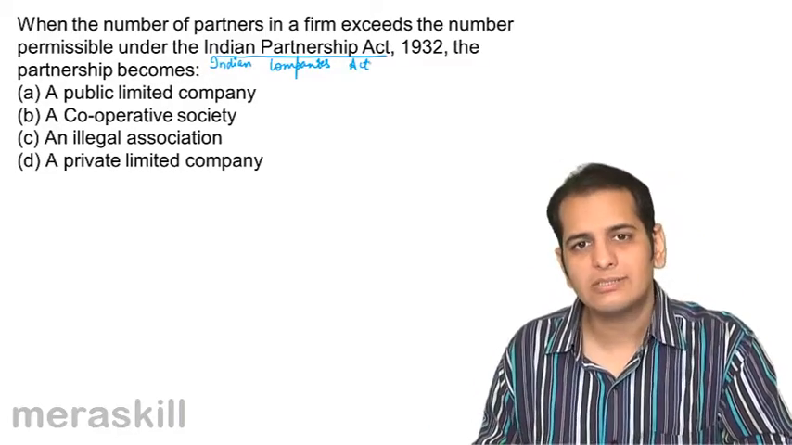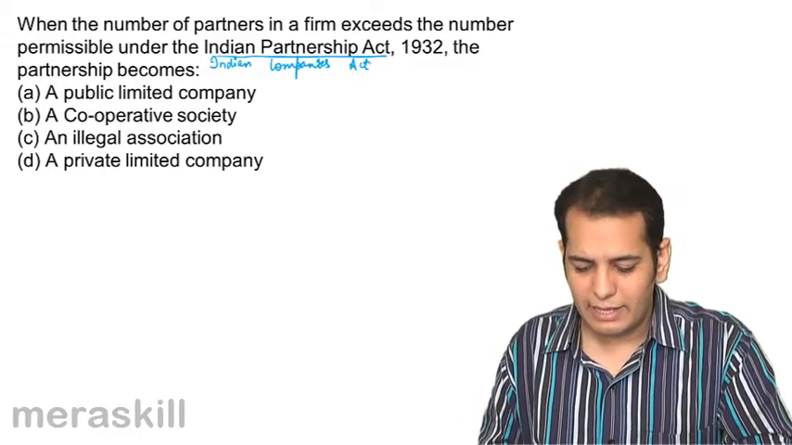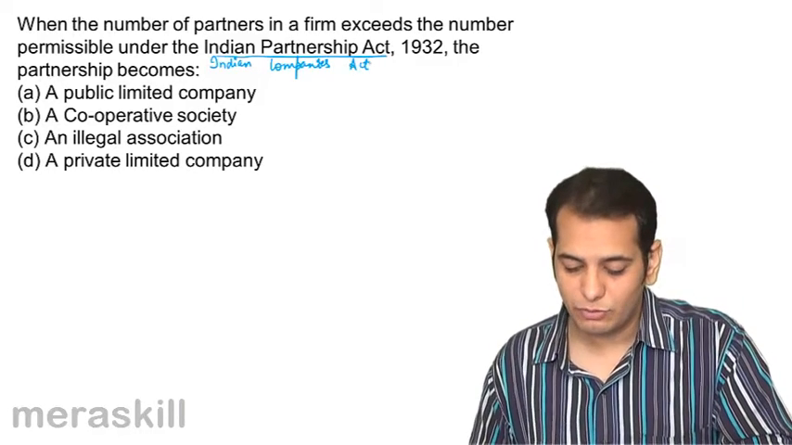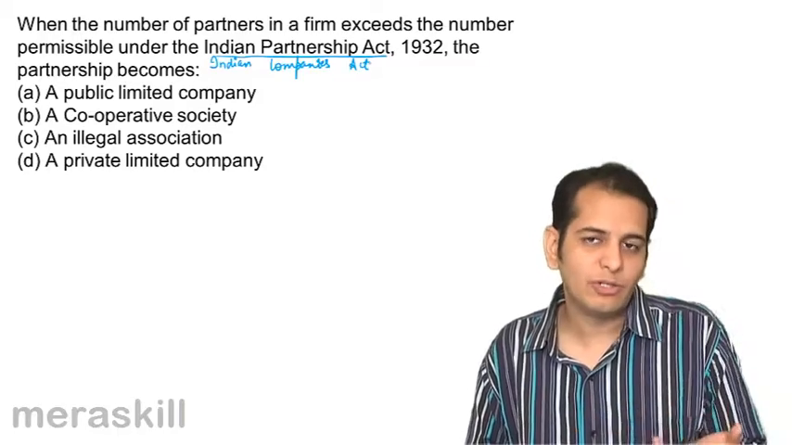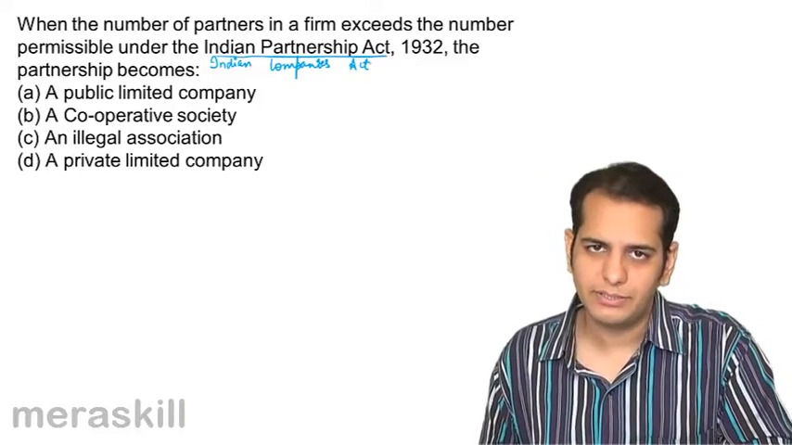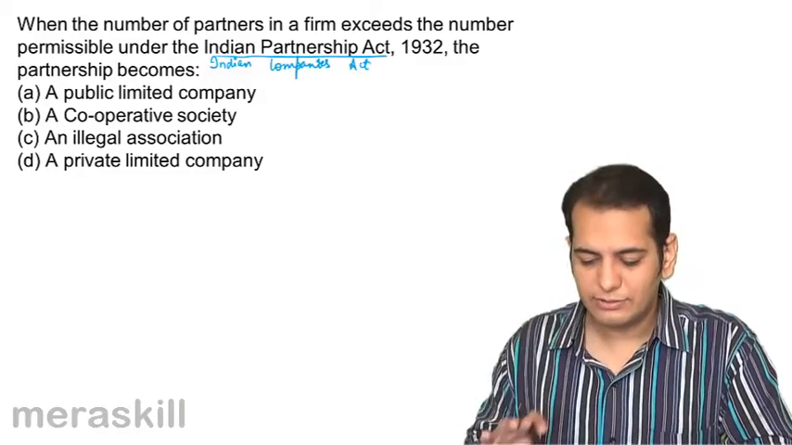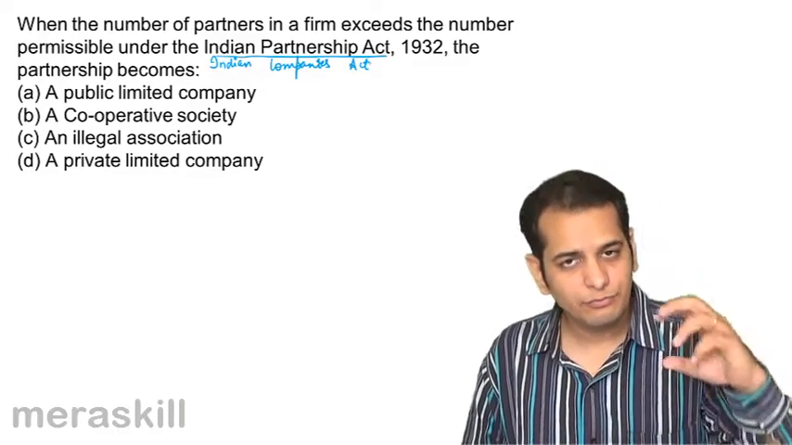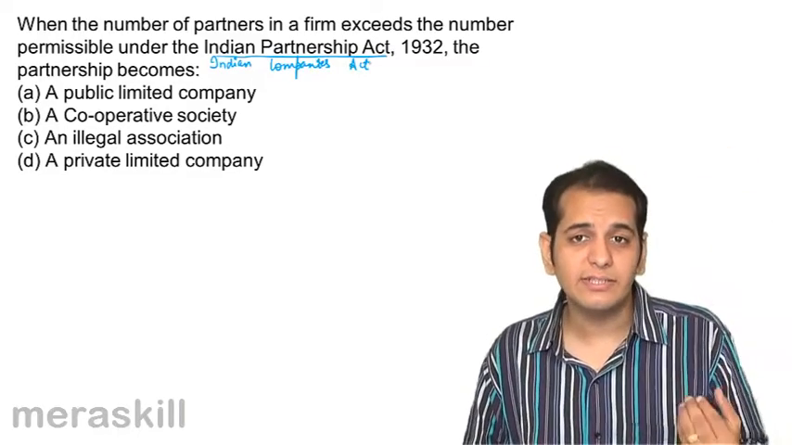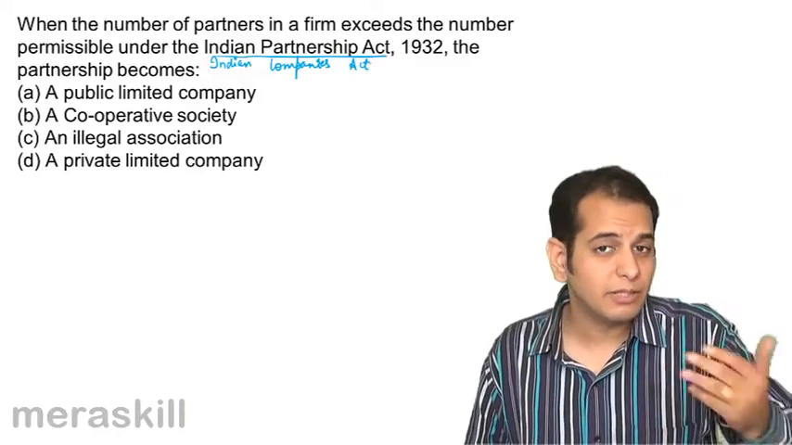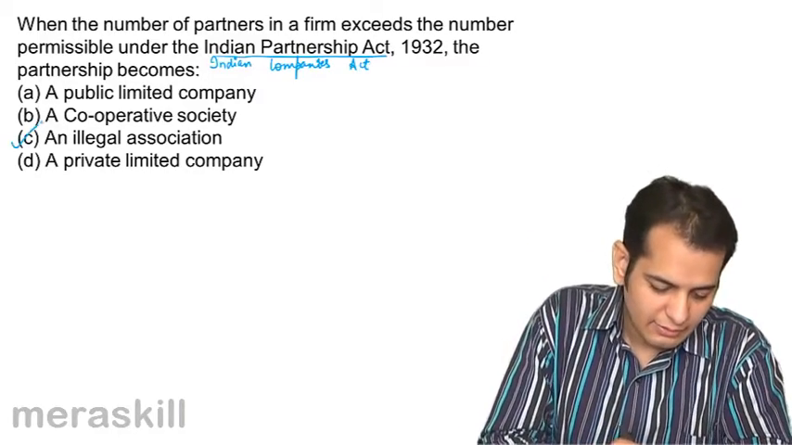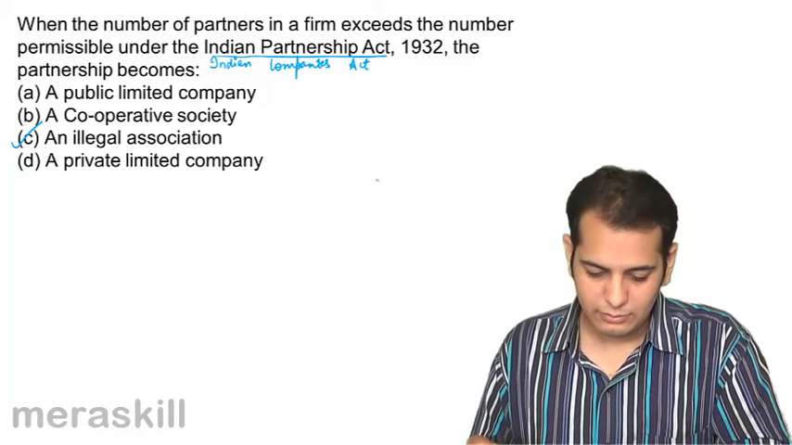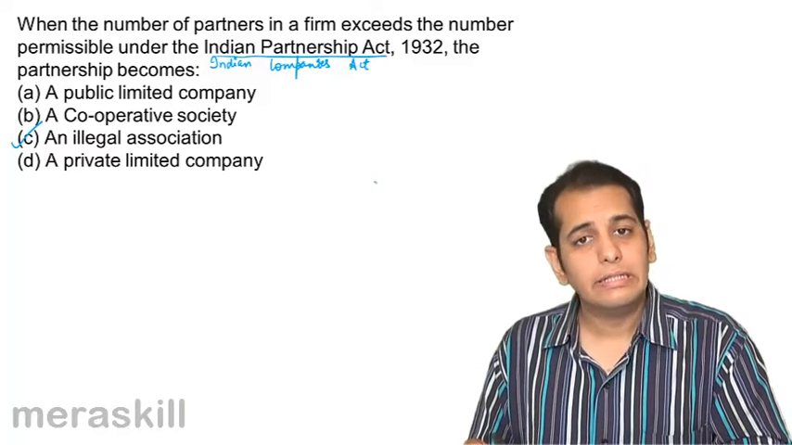However, this is a past exam question wherein possibly they have made a mistake and written Indian Partnership Act in place of Indian Companies Act, because the limit we've already studied is given in the Indian Companies Act. So now let us assume that this is the Indian Companies Act, and from the given options the answer should be: if the number of partners or members exceeds the maximum permissible limit, then it becomes an illegal association. Okay, so this was about illegal association.